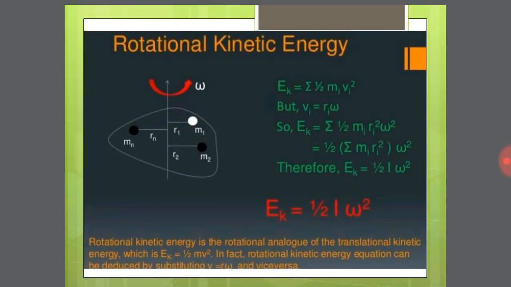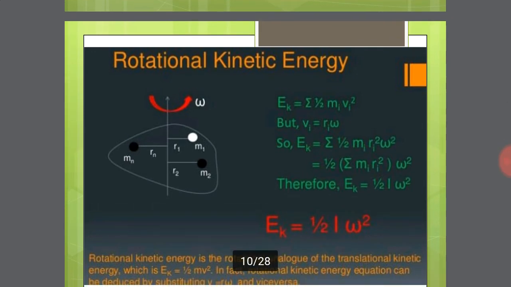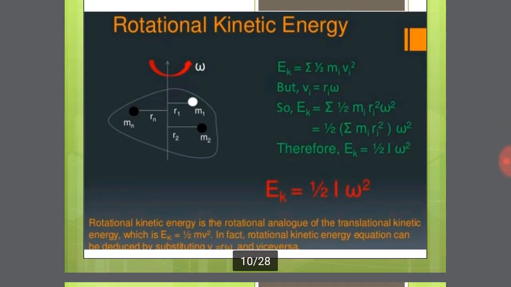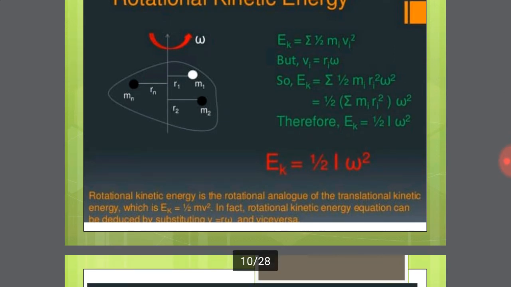Come to the next concept, kinetic energy of a rolling body. Kinetic energy of a rolling body has two types. First one, translational motion. Second one, rotational motion. First, rotation, one of the very important equations, rotational kinetic energy. K is equal to half I omega square, where I means moment of inertia and omega means angular velocity.